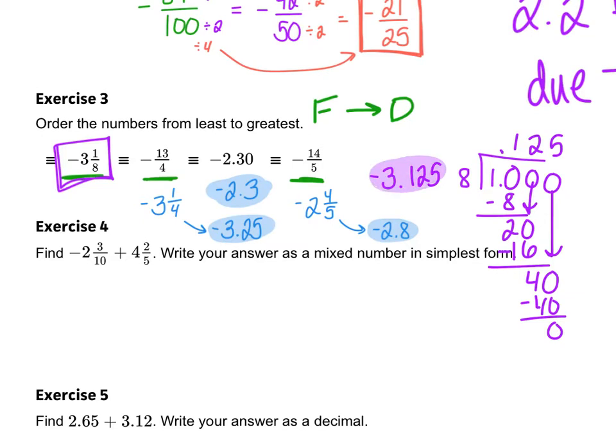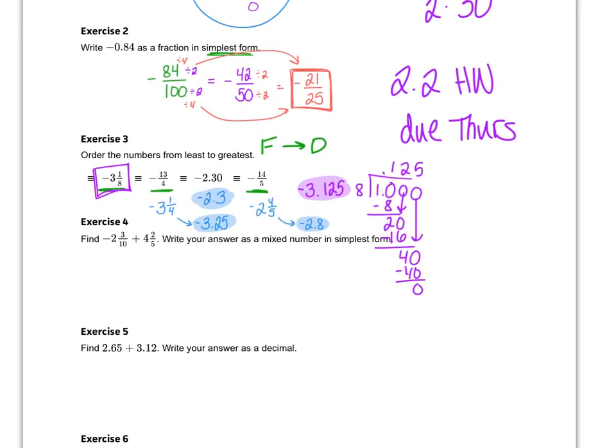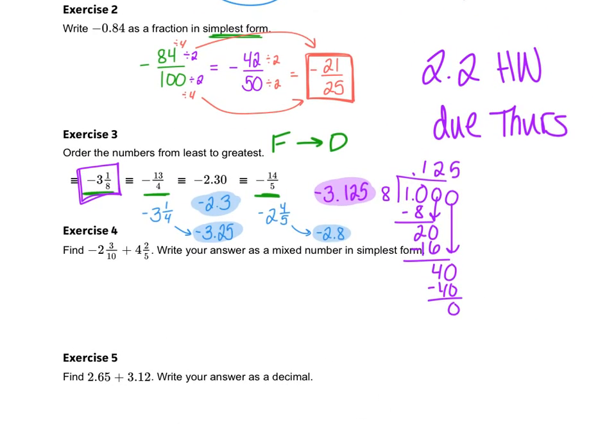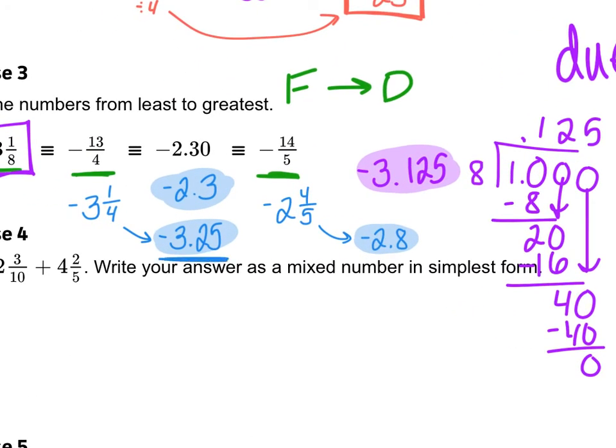And now we have all of our numbers turned into decimals. So now we're going to arrange them. I'm going to have to zoom out here because I'm running out of room. We're going to arrange them from least to greatest, it says. So I'm going to start with my negative numbers because my negative numbers are always smaller than positive numbers. But unfortunately, they're all negative here. So that doesn't give us an out here. We have to actually look at them. So when I'm arranging negative numbers, the number that is the most negative is going to be the smallest.